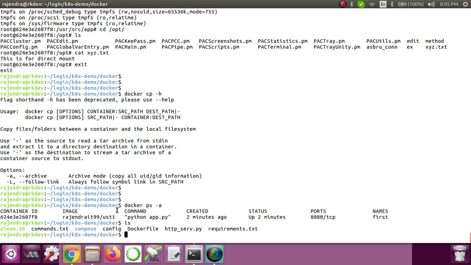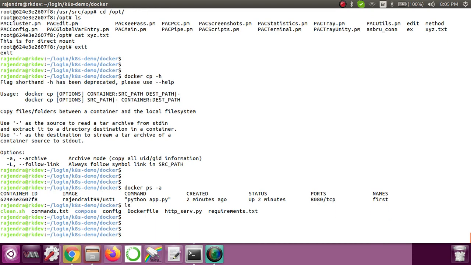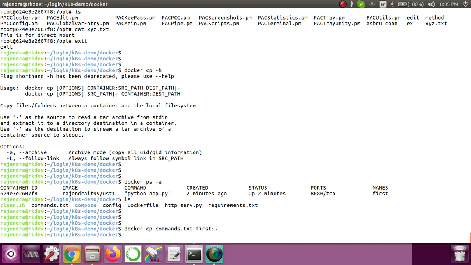I have this command.txt, so I'll copy it with docker cp command.txt, and inside I'll give just /home. Now if I run it, you can see that the command.txt file got copied inside the home directory of the container.